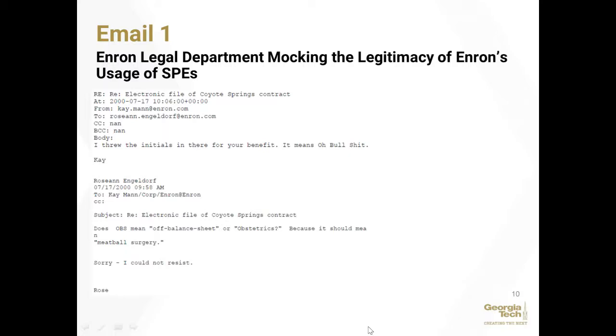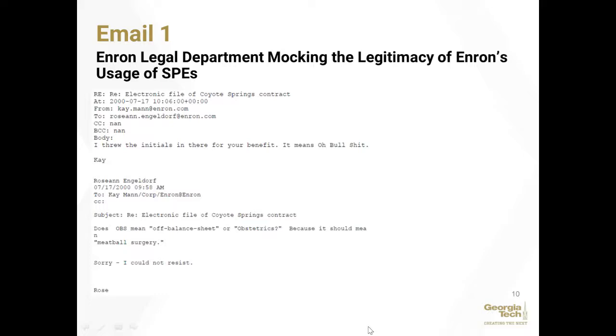And this is in reference to meatball surgery, which means surgery intended to keep the patient alive. Doesn't really take aesthetics into consideration. Emergency surgery. So a lot of the contracts that were formed at Enron were basically meatball surgery. Kind of hastily formed, and they used off-balance sheet treatment in the formation of SPEs hastily just to get the job done and to meet their end goal. So they weren't truly substantively SPEs that were formed at arm's length transactions. They were just the normal course of business at Enron to keep things off their books and to prop up their financial position.